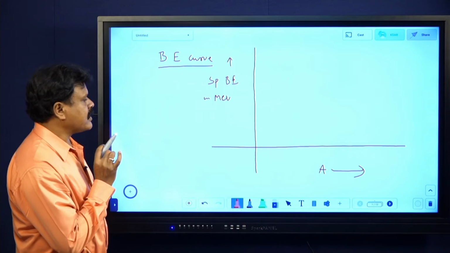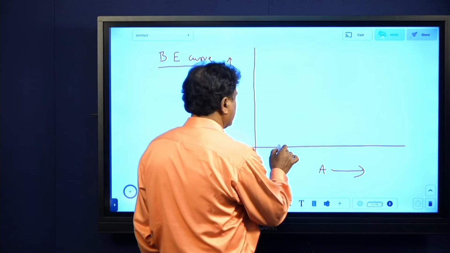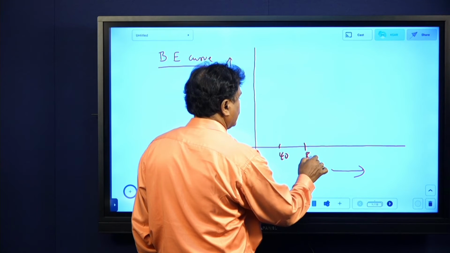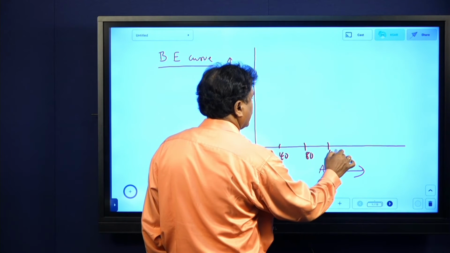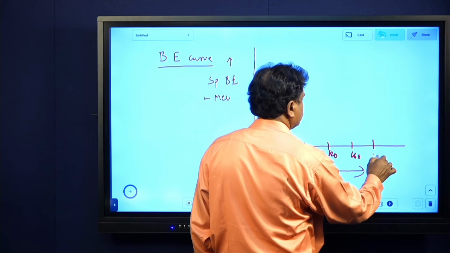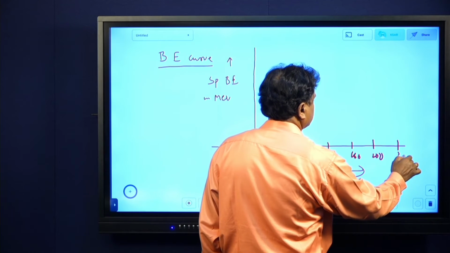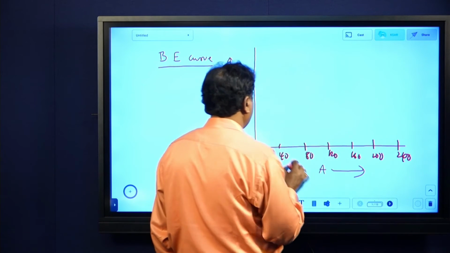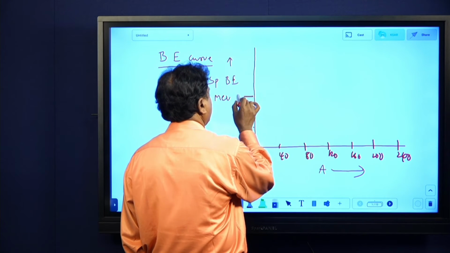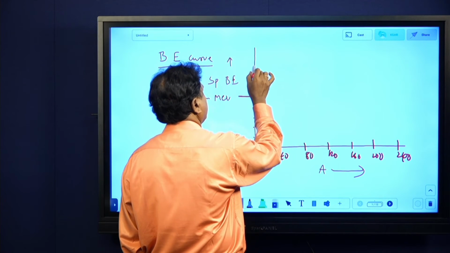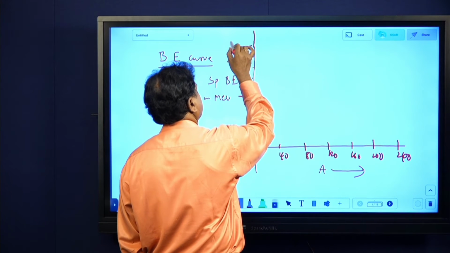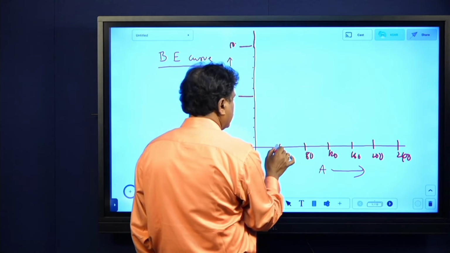To make it come out clearly, do one thing. Take somewhere here 40 and 80, because there are many. So 120, I am writing the scale like this. 160. This might be 200 and 240 maximum. The rest are radioactive, I don't take them. Here 1, 2, 3, 4, 5 million electron volts, 6, 7, 8, 9. For the sake of completeness, I will take 10. This is 10.